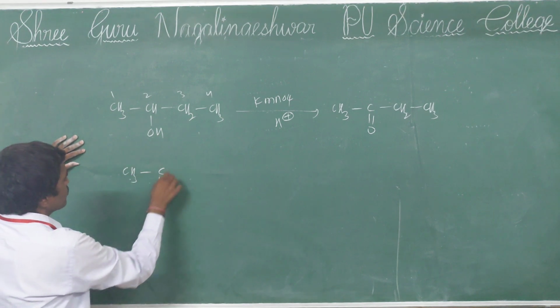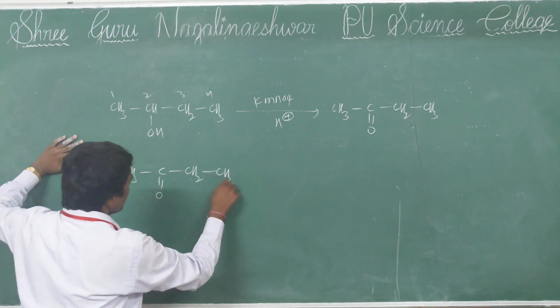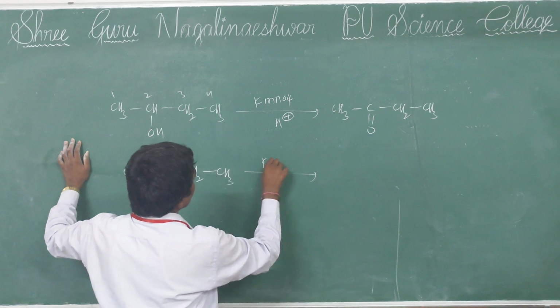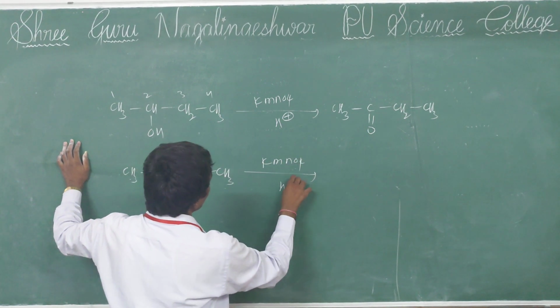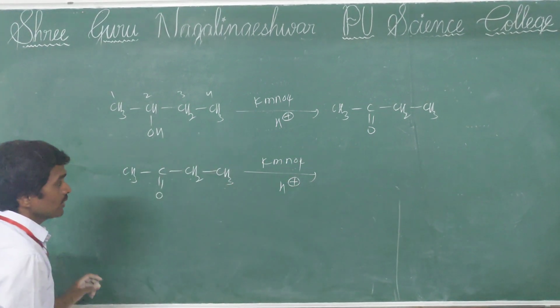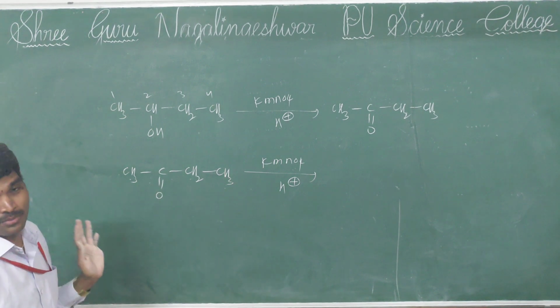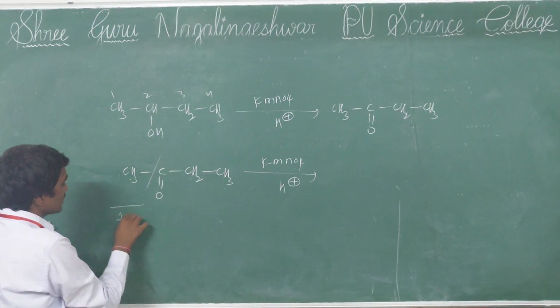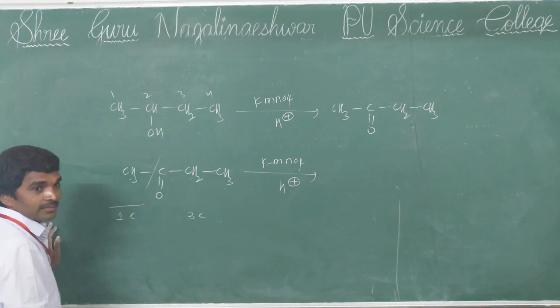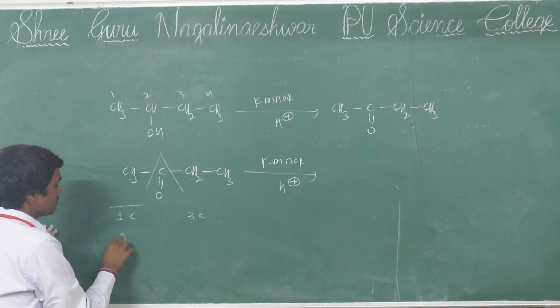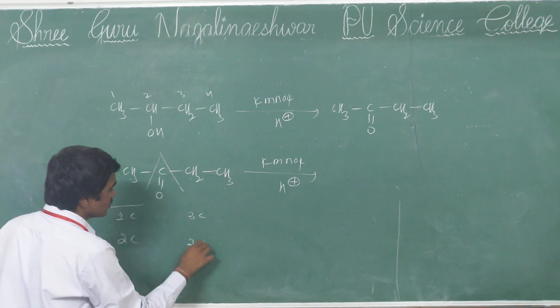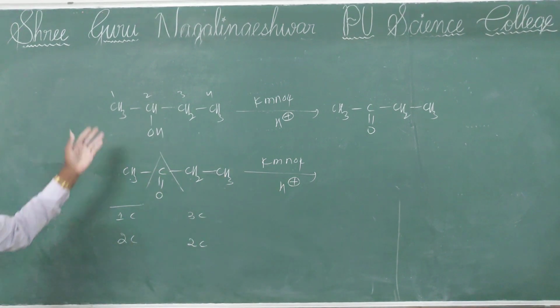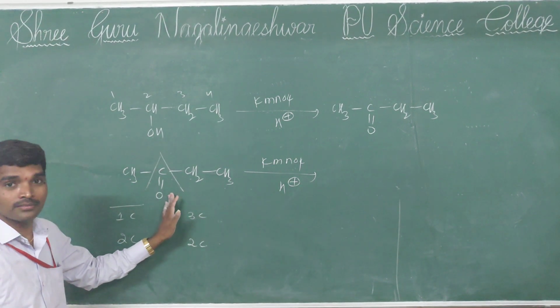That butan-2-one further undergoes oxidation in the presence of KMnO4. Then what happens? You see, two types of cleavage are possible. If you break on one side, the left has 1 carbon and the right has 3 carbons. If you break on the other side, the left has 2 carbons and the right also has 2 carbons. So what type of cleavage do we follow?